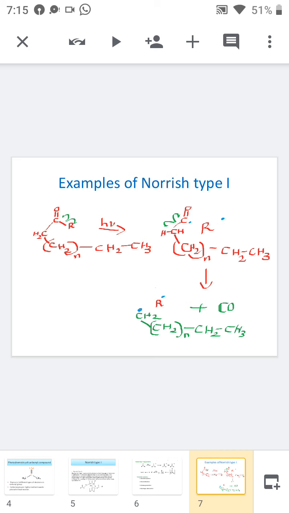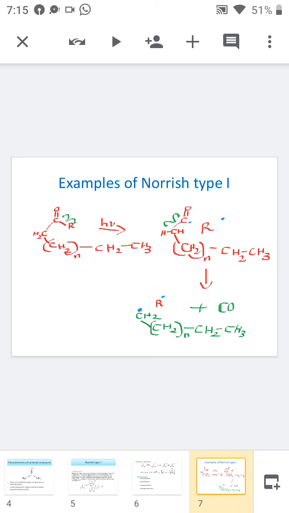Then after that, it undergoes decarbonylation and we will get two radicals, the R dash radical, which is formed in the primary process, and after the decarbonylation the next radical, that is CH2 radical, CH2 n times CH2 CH3.